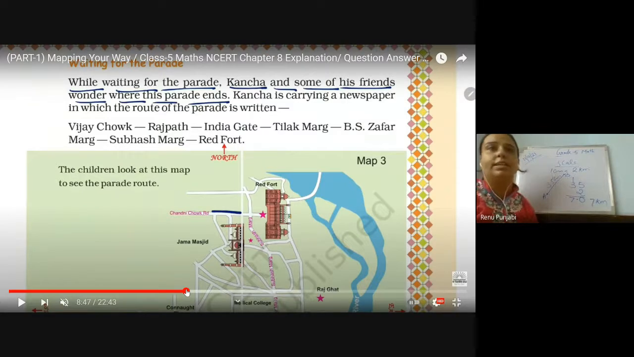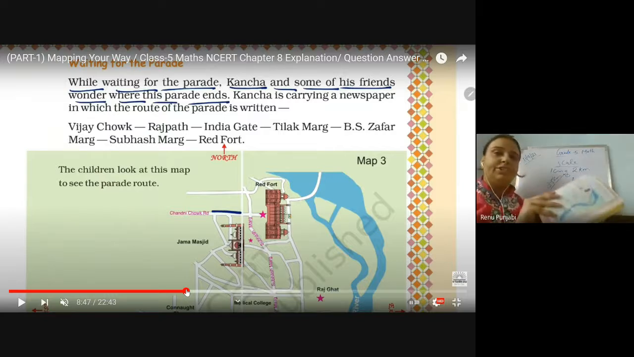चलो, you know when there is a parade day, but day before newspaper में उसका पूरा road आ जाता है, right? The complete map comes in the newspaper the day before. Kancha is carrying a newspaper in which the route of the parade is written. विजय चौक से जाएगी राजपथ नगर, फिर इंडिया गेट, फिर तिलक नगर मार्ग एंड फिर BS Zafar, means Bahadur Shah Zafar Marg, Subhash Marg, and then the parade will reach to the Red Fort.